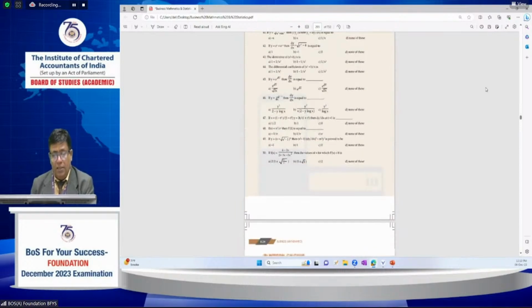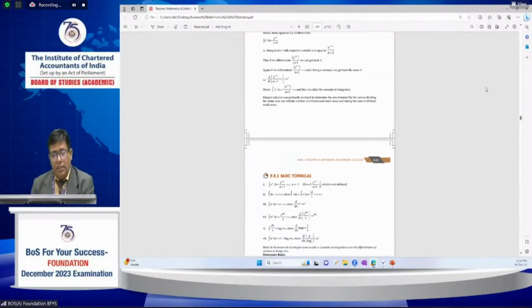Integration is also simple, with basic formulas, so just go through it. Suppose the integration of x power n dx equals x power n plus 1 by n plus 1 plus c, where c is a constant and n is not equal to minus 1. For example, the integration of x power 5 is x power 6 by 6, that is x power 5 plus 1 by 5 plus 1, where n is not equal to minus 1.